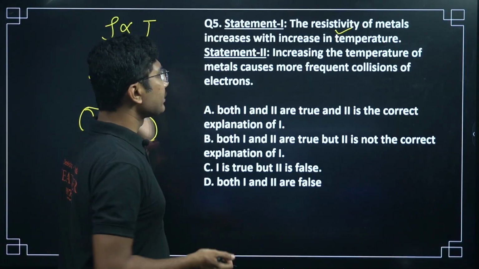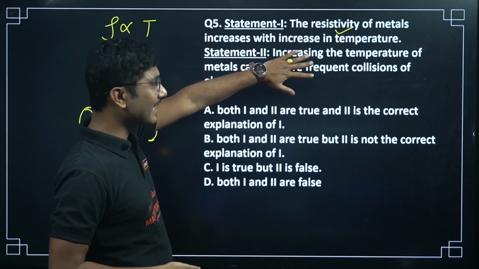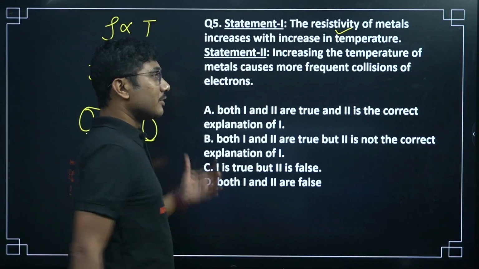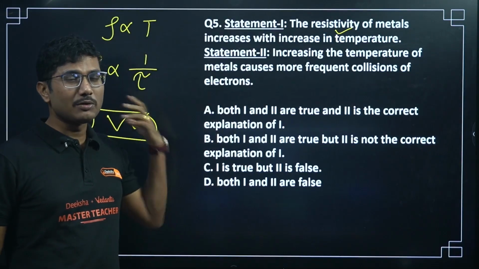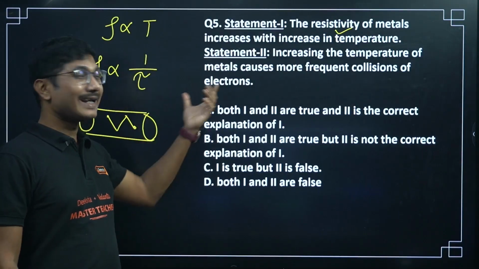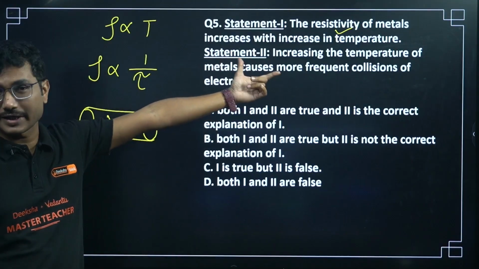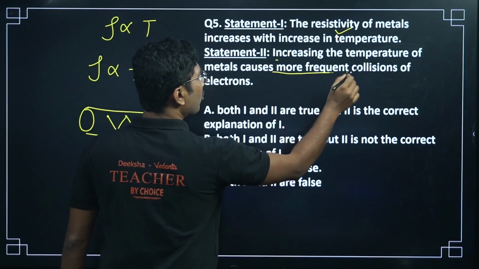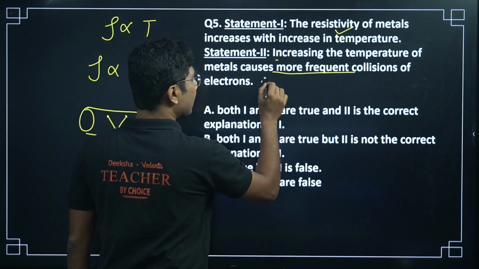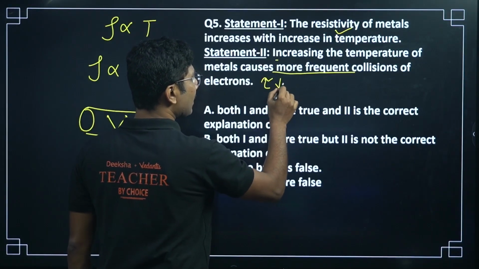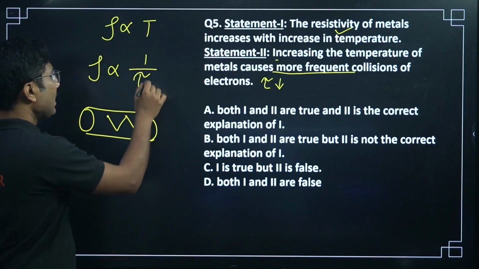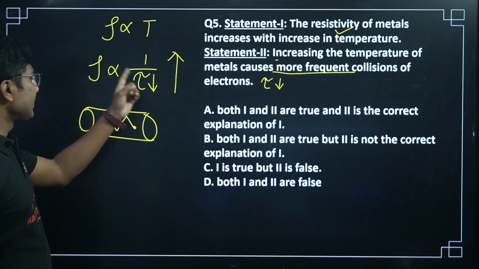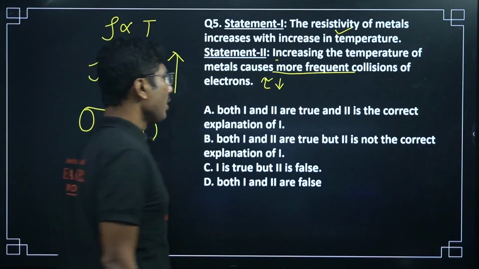So both statements are correct, and this is the correct explanation of statement 1 as well. You have to understand that not every statement will be a direct explanation. The inherent reason is that more frequent collisions mean relaxation time decreases, and if relaxation time decreases, then resistivity goes up, because resistivity is inversely proportional to relaxation time.